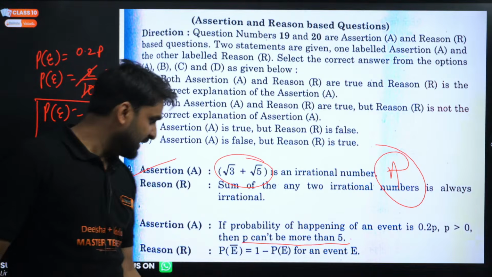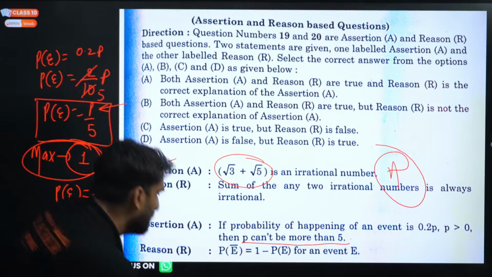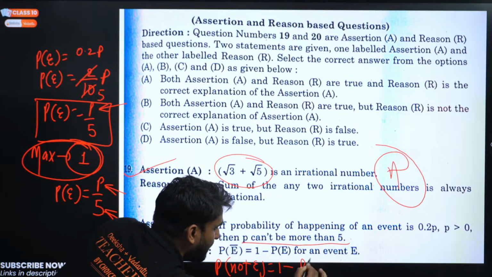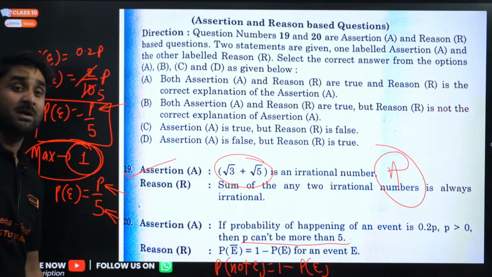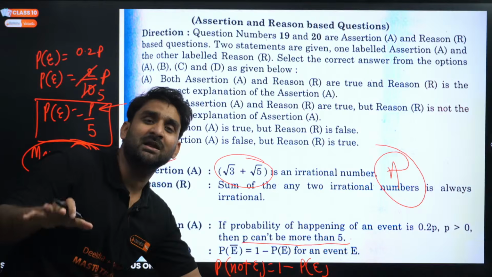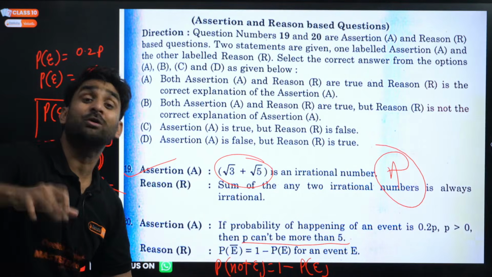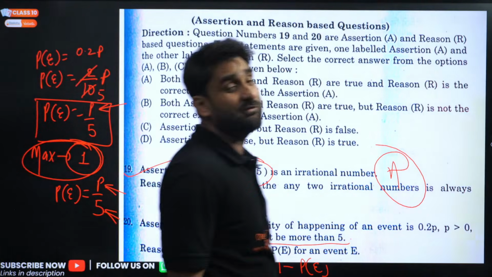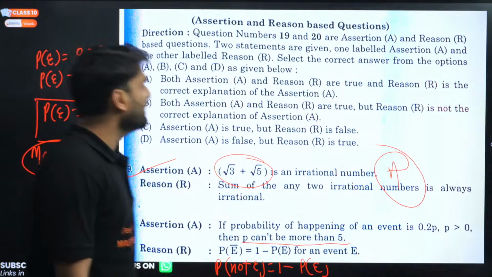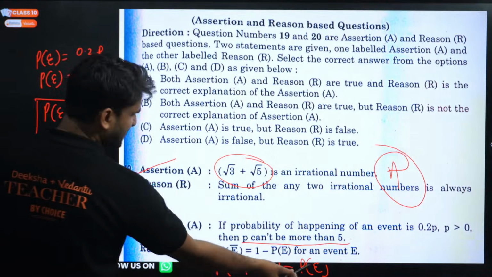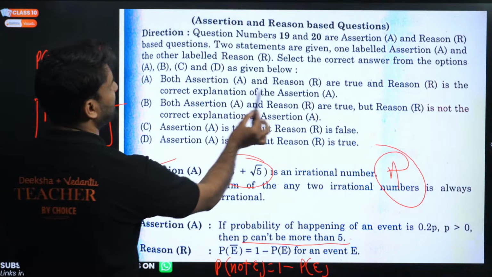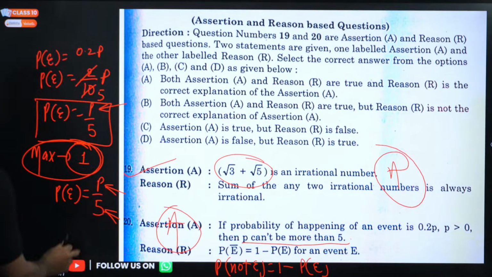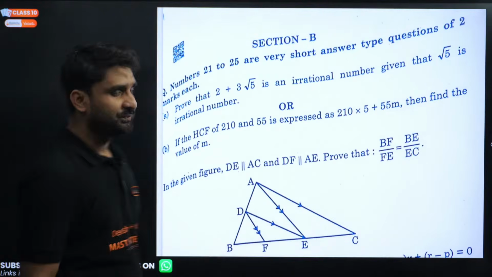Now look, the reason says P(not E) is equal to 1 minus P(E). This is absolutely correct. The probability of the event not occurring is equal to 1 minus the probability of that event occurring, because the sum of the probability of that event occurring and the probability of it not occurring is equal to 1. So both are correct, and R correctly explains the first one. So we can say both assertion and reason are true and R is the correct explanation. So option A will be correct.